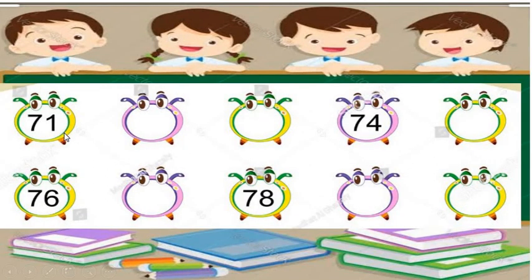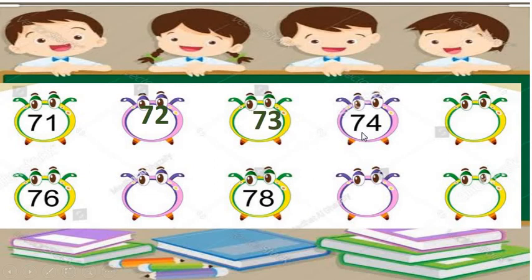Number 71. So, we have to fill up these missing numbers. Look, we have 74, 76 and 78. The other numbers are missing. How can we find out these missing numbers? By following the after numbers pattern. After 71, there comes 72. After 72, there comes 73.